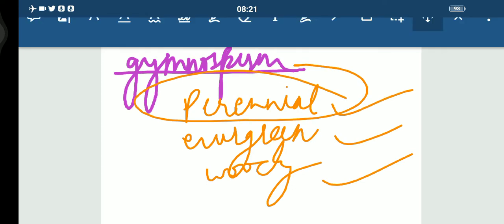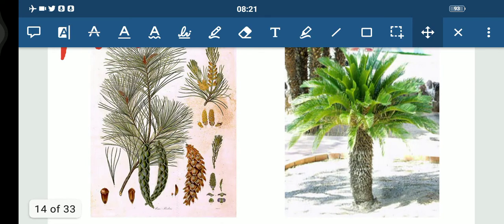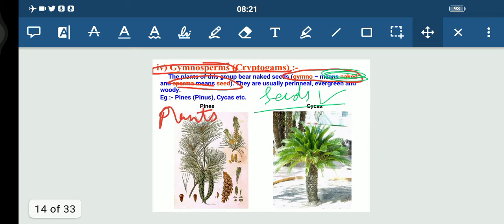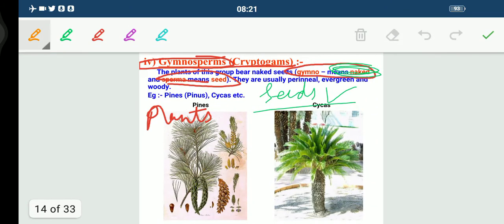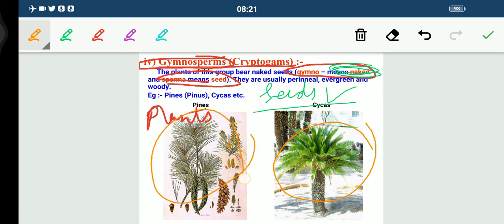Talking about examples of gymnosperms, you can see here these beautiful structures. We have pines and cycas. You must have seen these structures in your day-to-day life. This one is the cycas, this one is the pinus. These are the cones of the pinus. They are the spore bearing structures, like we have male and female cones. And we have one more example in gymnosperms, cedrus. Cedrus is also another example of gymnosperm.